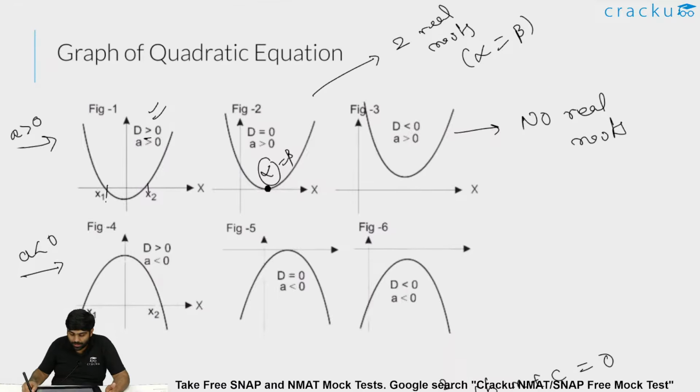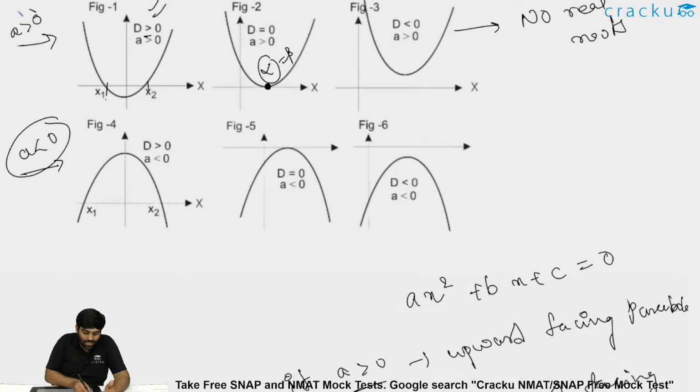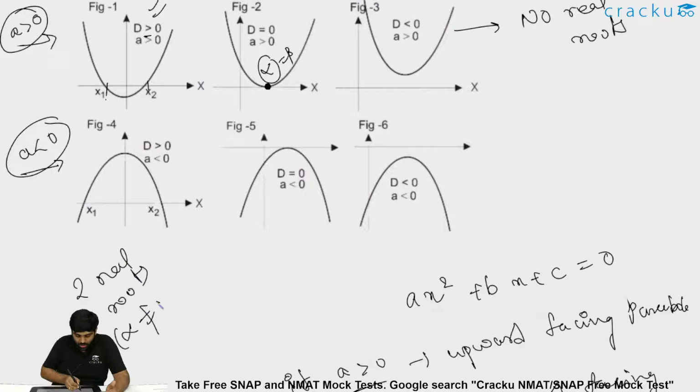The similar thing occurs in the case of a being less than 0, where it will be a downward facing parabola. Now, if D is strictly greater than 0, you will have two real roots which are distinct, that is alpha is not equal to beta. So x1 and x2 are two distinct real roots cutting the x-axis with a downward parabola, because a is less than 0. If D is equal to 0, there are two real roots, but both are equal to a single value. So it should just touch the x-axis.